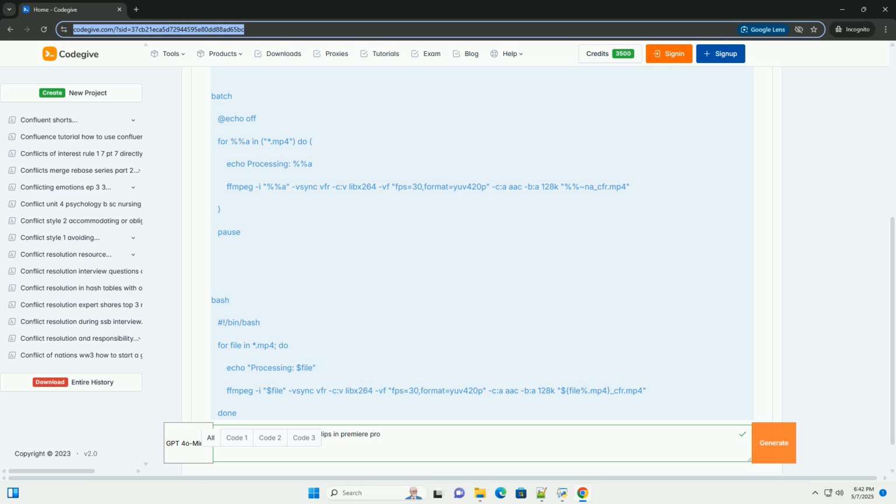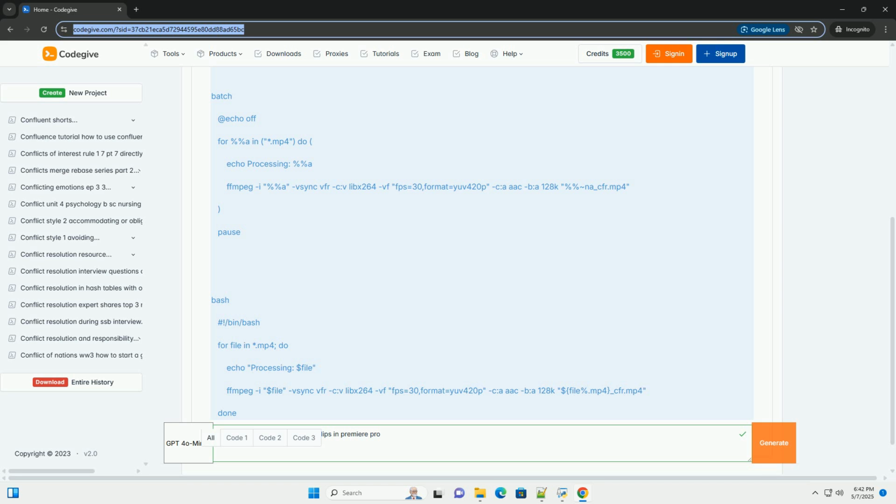After conversion, editing in Premiere Pro. Once you've converted your VFR footage to CFR using one of the methods above, import the newly converted files into Premiere Pro. You should now experience smoother playback. The timeline playback should be much smoother and less stuttery. Improved audio sync: audio should remain synchronized with the video throughout the editing process.